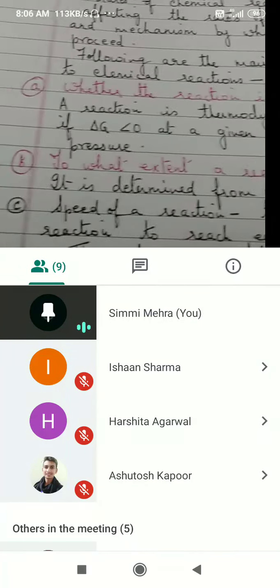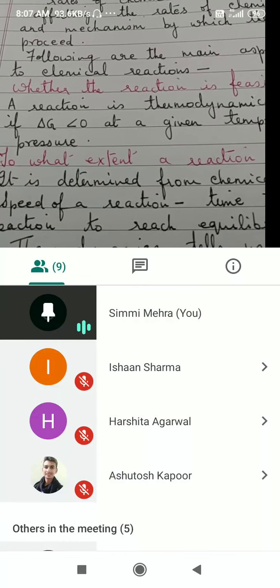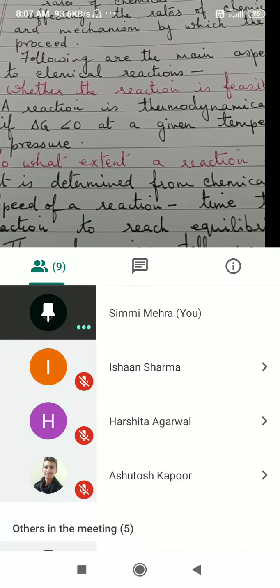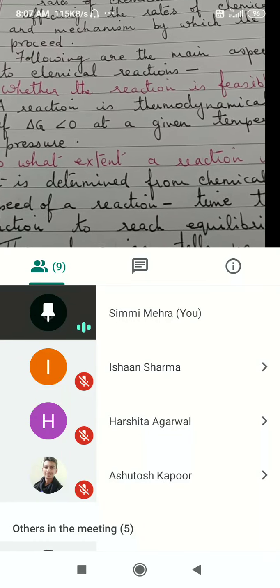Suppose I start a reaction, and after a few minutes, maybe after 3 minutes, after 4 minutes, how much of the reactant has converted into product? How many reactant molecules have reacted to form the product? Now, if this has to be calculated, it will depend upon a number of factors, of course, but how much amount of product will be formed? This comes under chemical kinetics. So, what is the extent of reaction?